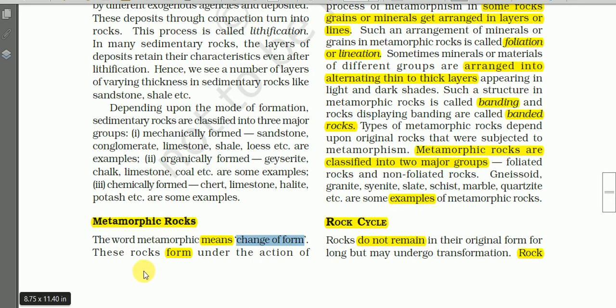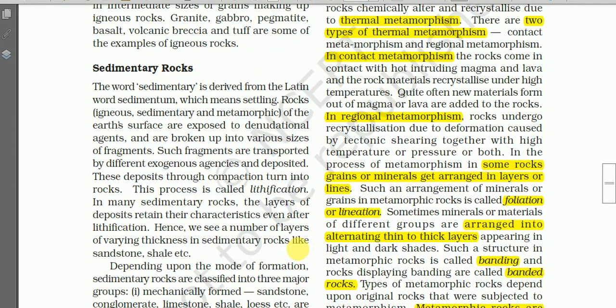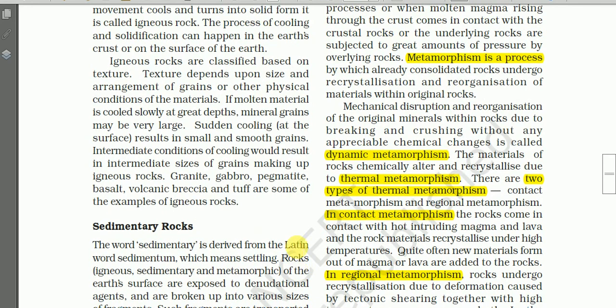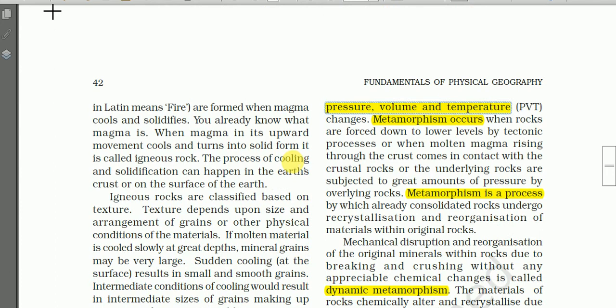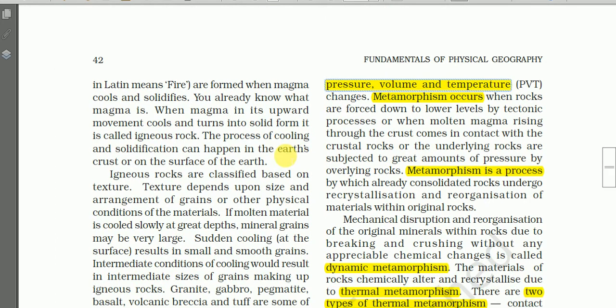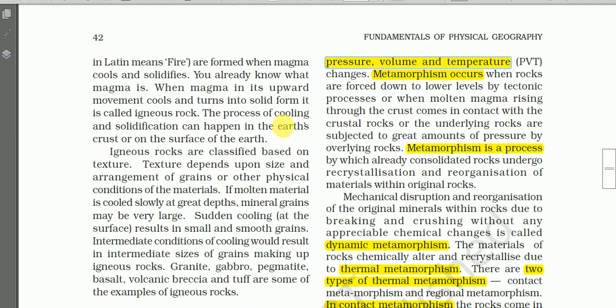These rocks, that is metamorphic rocks, form under the action of pressure, volume and temperature changes. So metamorphic rocks are formed under the influence of pressure, volume and temperature changes.